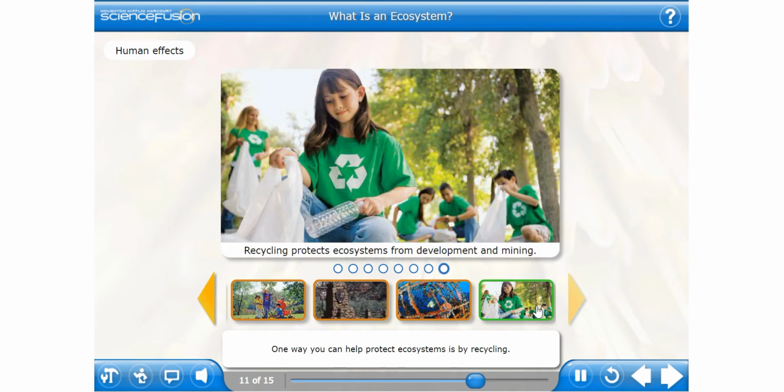One way you can help protect ecosystems is by recycling. By recycling, we use fewer resources. This can protect habitats from further development and mining.